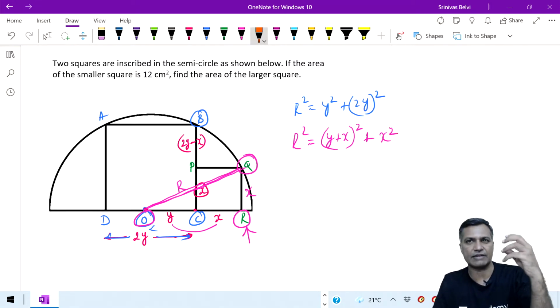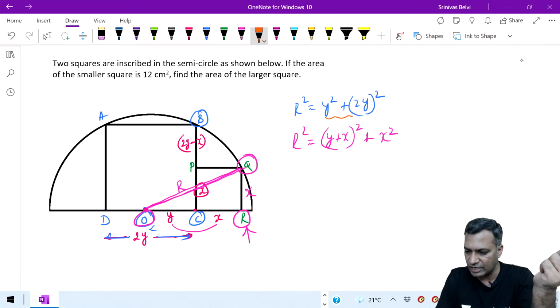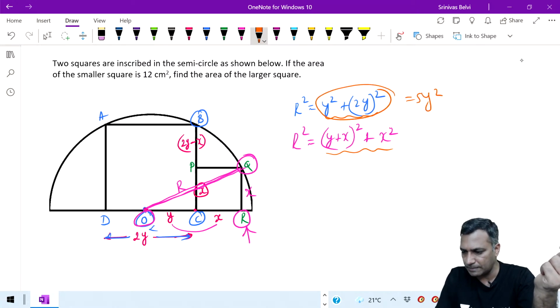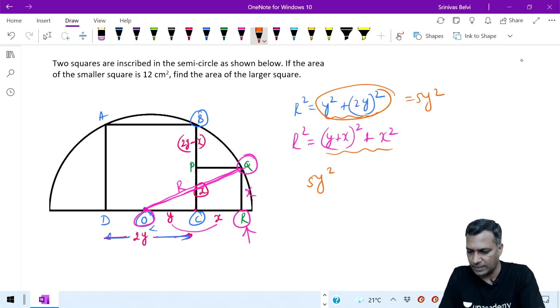Say, what is R square? Equate both of them. Equate this with this. This is nothing but 5y square. Let me open this bracket: y square plus x square plus 2xy plus x square. 1y square I can cut off on the other side. Therefore, 4y square is equal to 2x square plus 2xy.